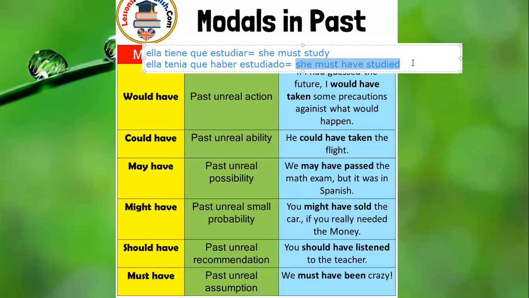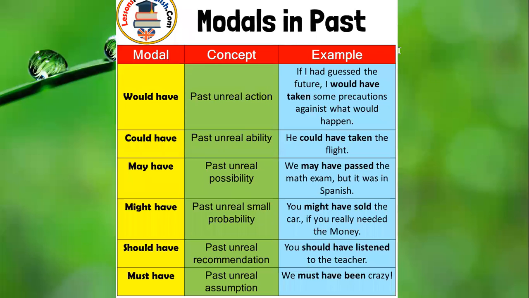Siempre que yo quiera decir, tuve que haber estudiado, debí haber estudiado. These are the modals in the past. I should have studied. We should have studied. So this is the structure that we need to memorize for expressing these rules. I hope that you understand the topic, and if you have doubts, let me know.